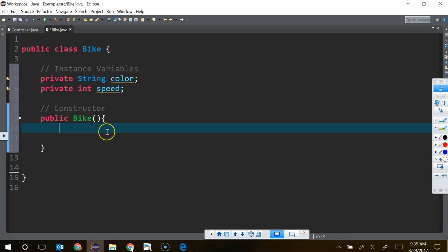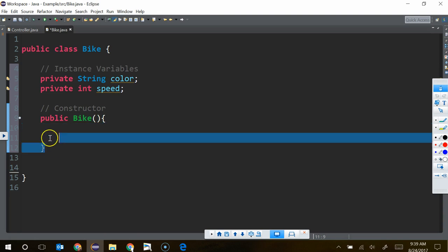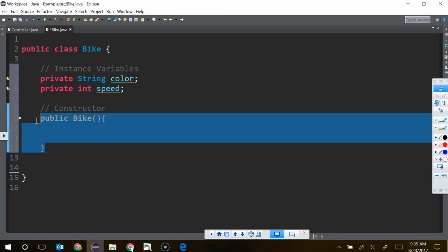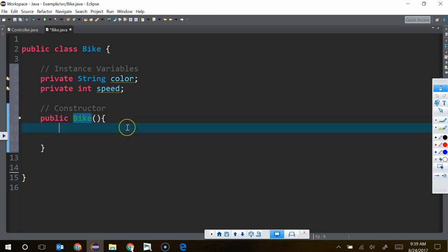Good. So it would be this. I'm defining, Cole, a block of code, right? And block of code never have semicolons after them, only statements, right? So let's put a statement in this constructor that will have a semicolon after it.